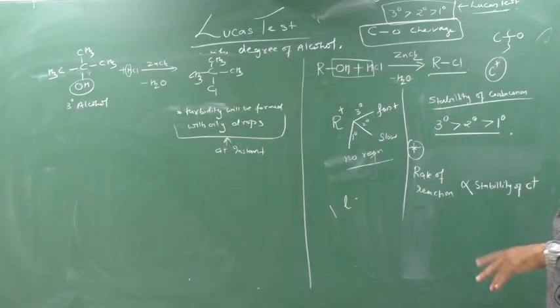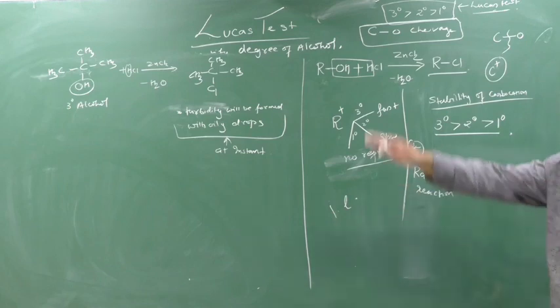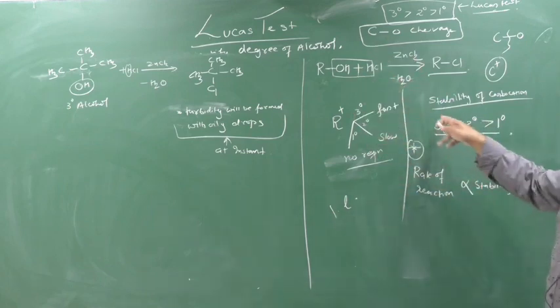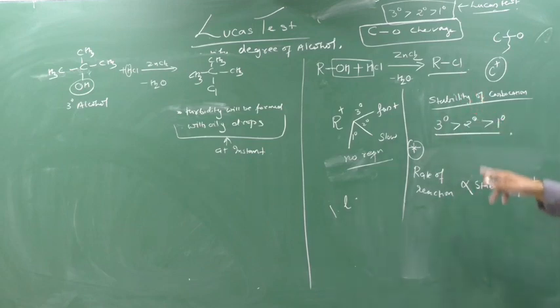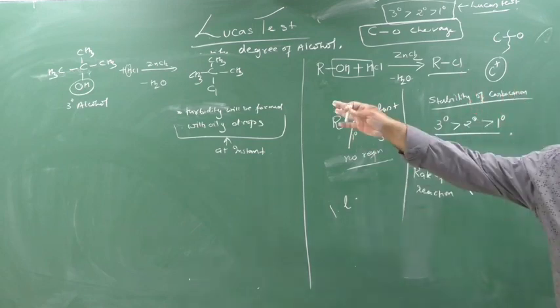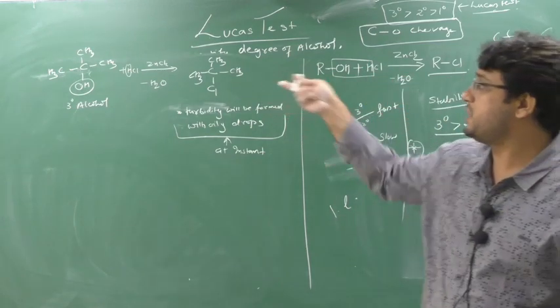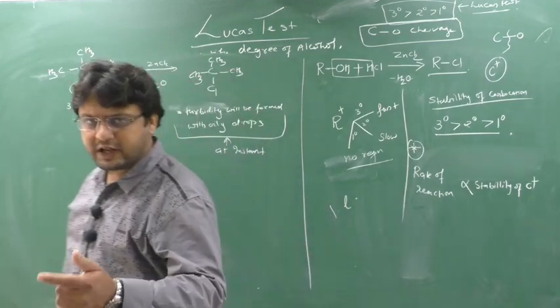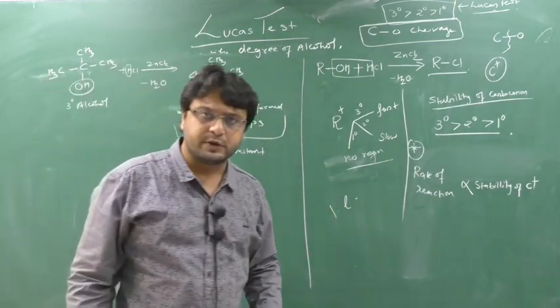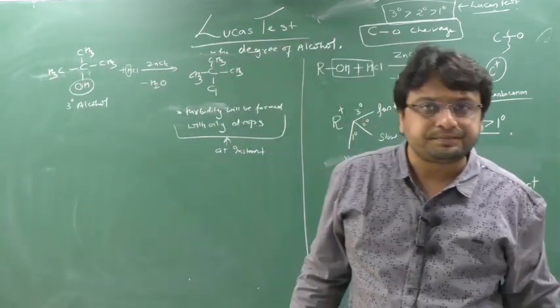Because in 3 degree alcohol there is a formation of a carbocation. We will see this in the mechanism. There is a formation of a carbocation, and carbocation stability is very high. So the rate of reaction is also very high. When the rate of reaction is very high, it will complete in a shorter time, which means the reaction is fast. So this reaction is very fast. On the spot, as you add it, we will see the observation. You can say it's a 3 degree alcohol.